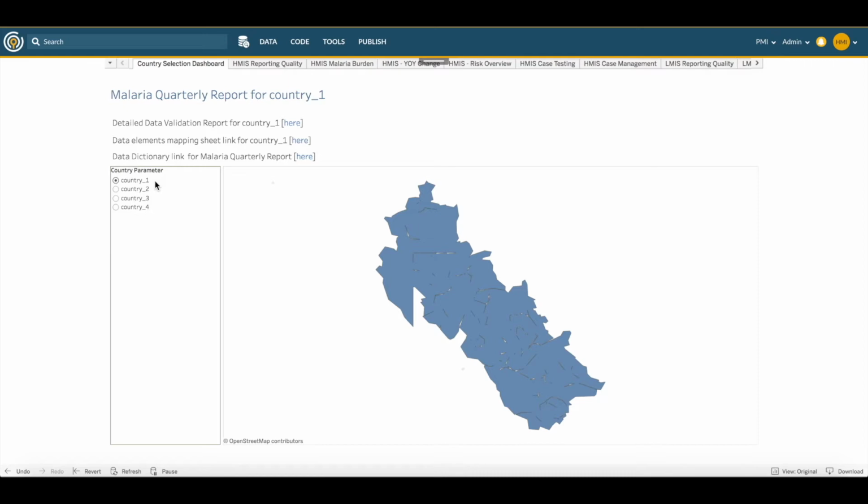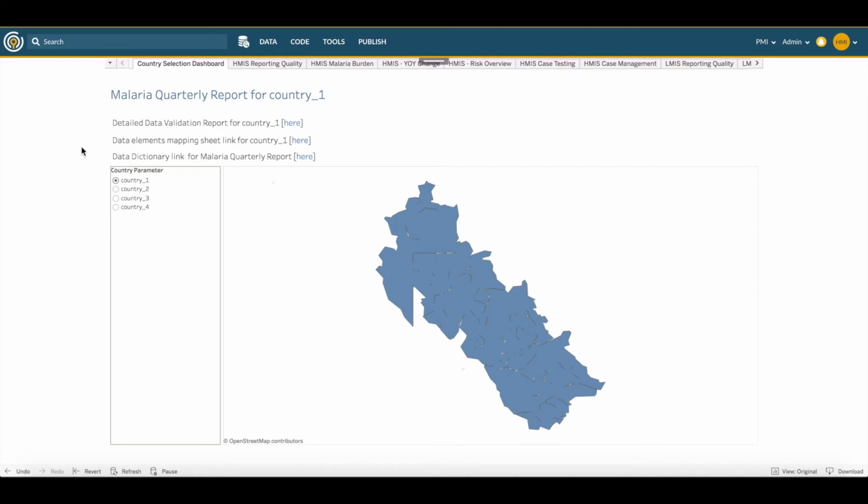One thing to note is that for today, I'm going to be using simulated data in a simulated dashboard so that we don't expose data from any one particular country. This video is going to be shared widely, so we thought it was important to use the simulated data. However, when you do this on your own, you'll see a list of the countries that you have been granted access to here on the left.